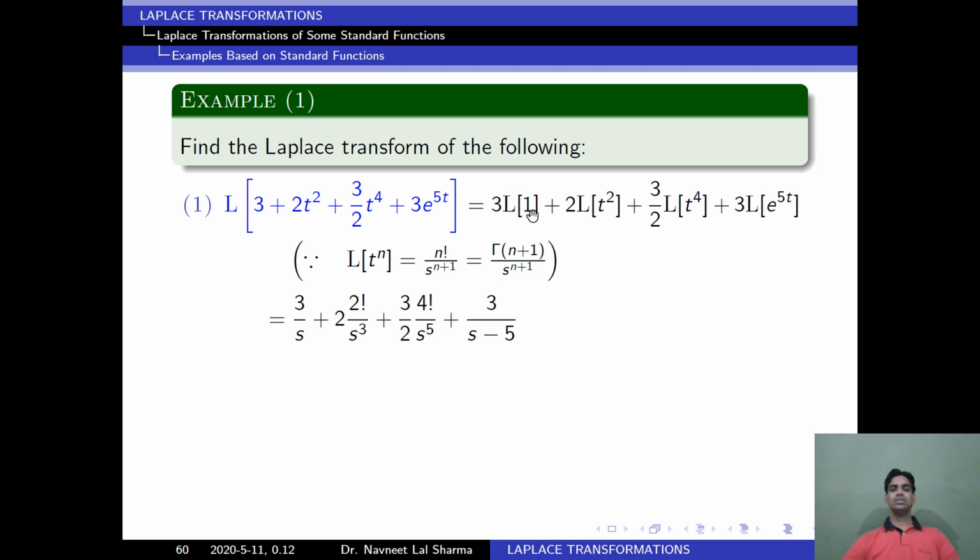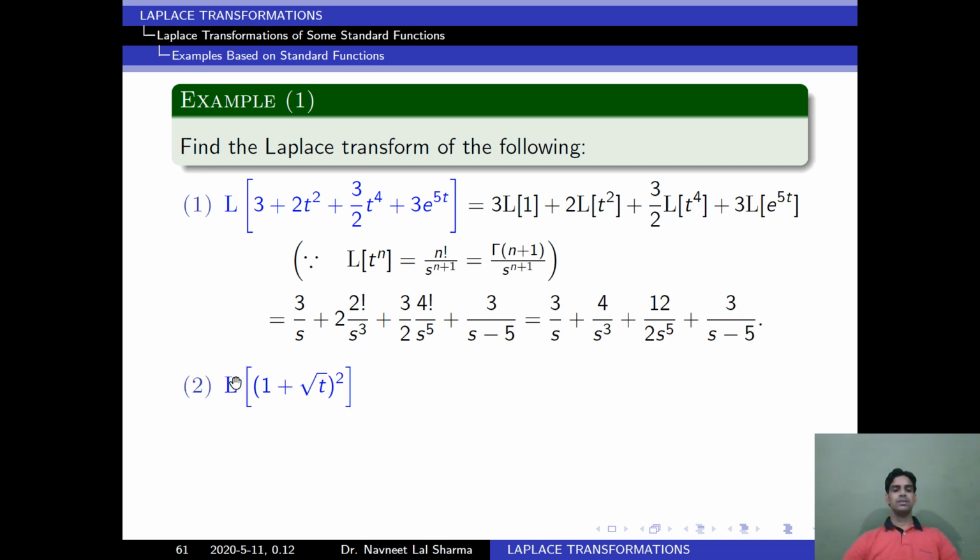So as we know, Laplace of 1 is equal to 1 upon s. So 3 into 1 upon s, and Laplace of t square is equal to factorial 2 divided by s to the power 3, and Laplace of e to the power 5t is equal to 1 upon s minus 5. Now we can simplify this. After simplification we get this.